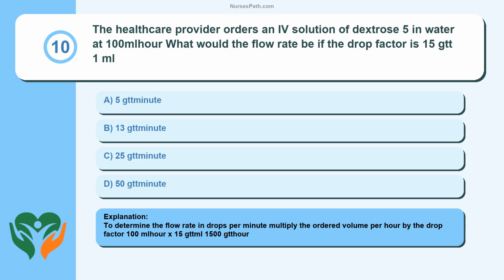To determine the flow rate in drops per minute, multiply the ordered volume per hour by the drop factor: 100 ml x 15 gtt per ml equals 1500 per hour.